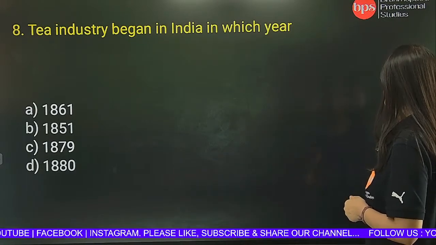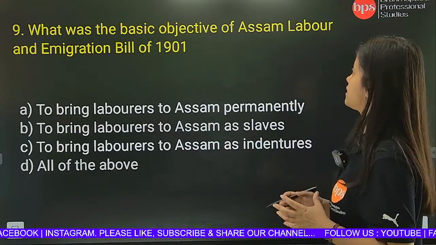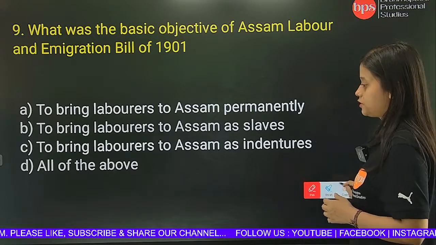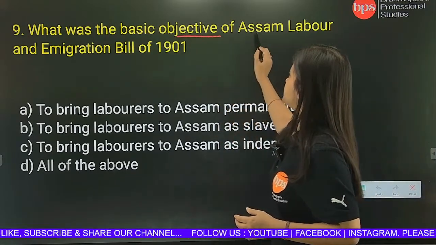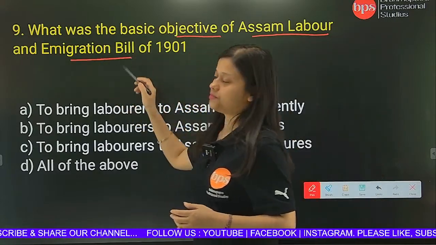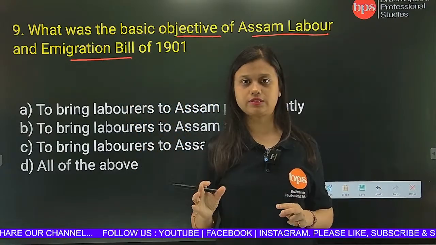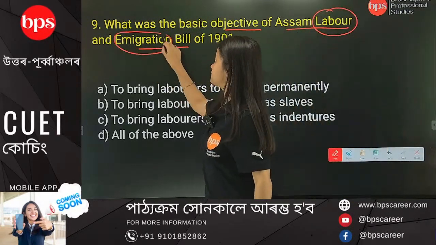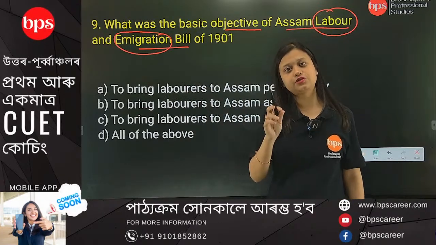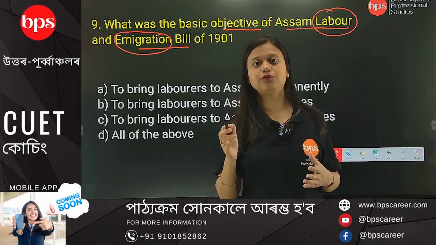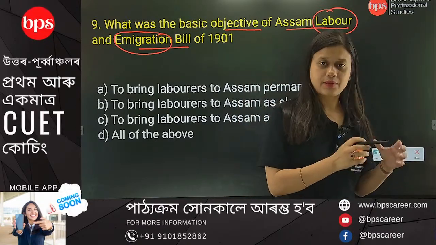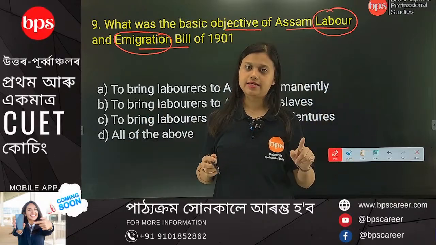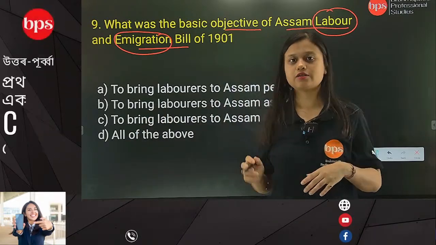Now let's move on to question number 9. What was the basic objective of the Assam Labour and Emigration Bill of 1901? So in 1901, the Britishers passed a bill called the Assam Labour and Emigration Bill. Labour and emigration, both the words are there. See, the person is used as a labour, not in his own place but in a place which is in a different land. The person will be used as a labour in a different land. So that was the bill.